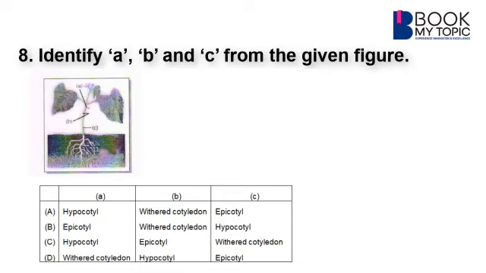It is epigeal kind of germination where cotyledons emerge out from the ground. In the option C, it is hypocotyl, the axis below the withered cotyledon and up to the primary root, and that's why it is the hypocotyl C. So, answer is B over here.